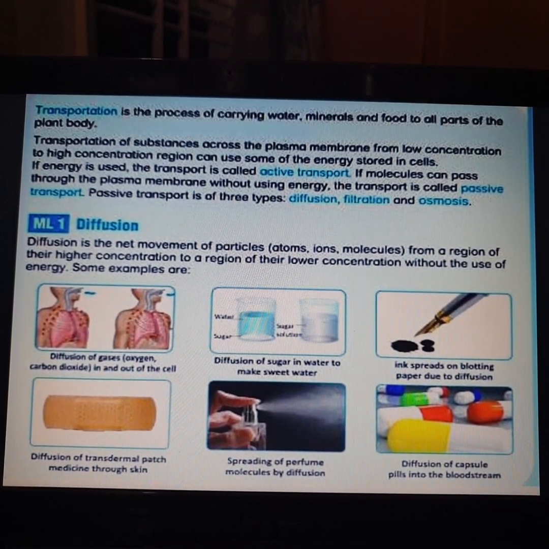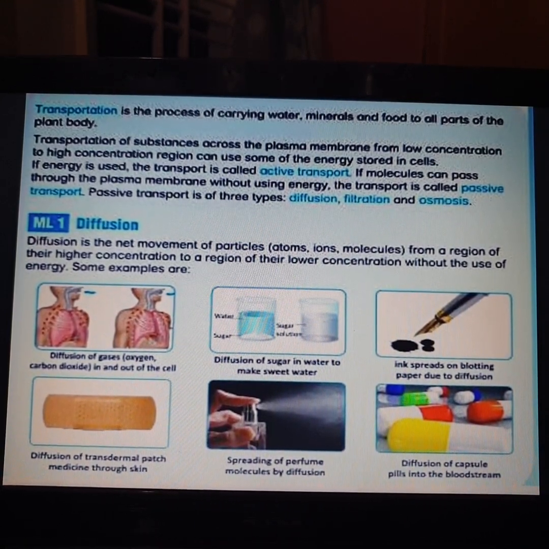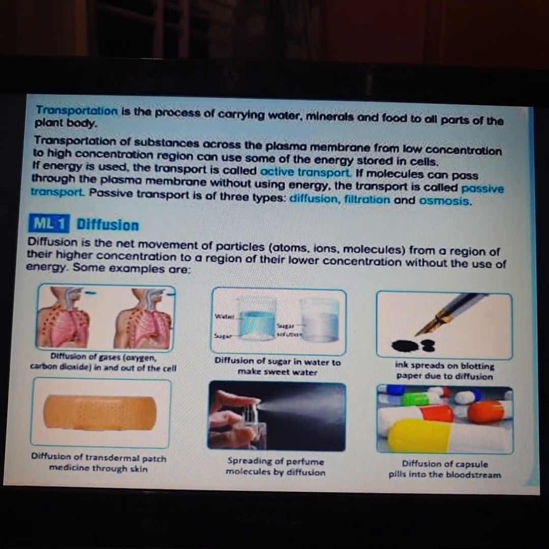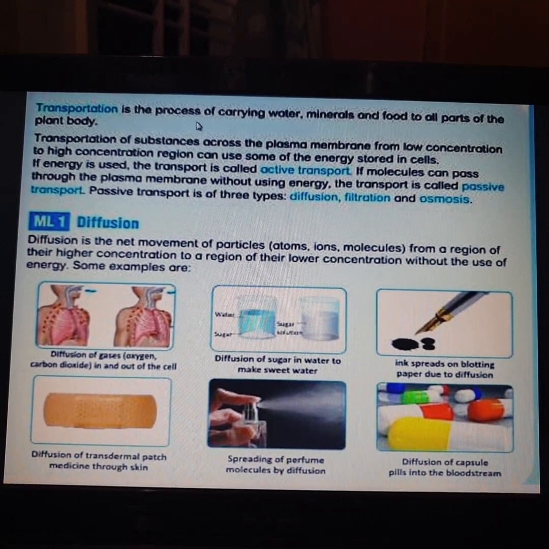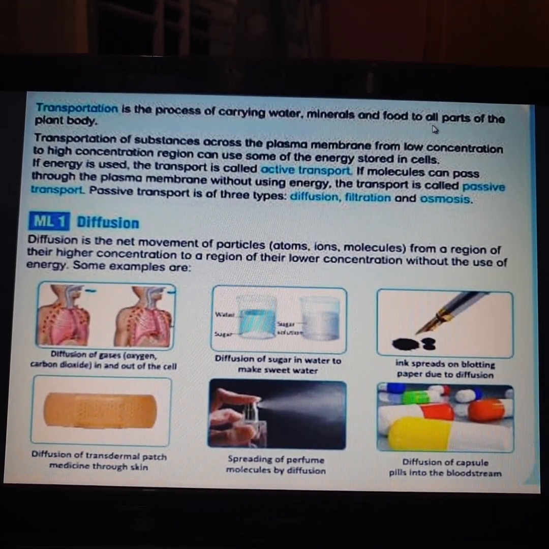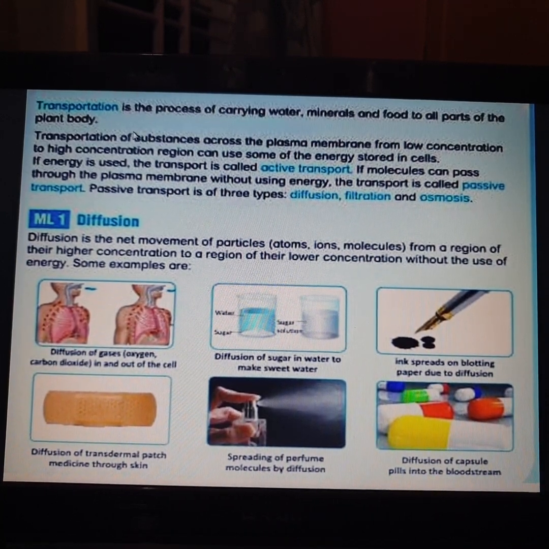In the same way, transportation takes place in plants. So, who is carrying here? The plant is carrying water, minerals, and food to all the parts of the plant body.